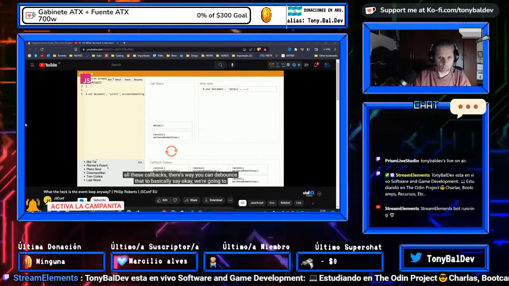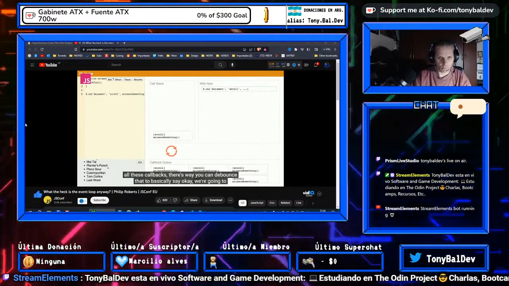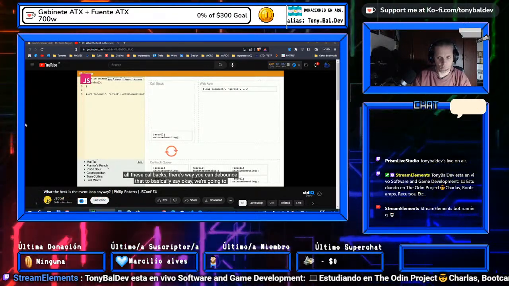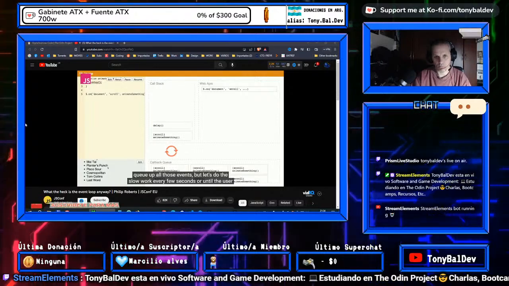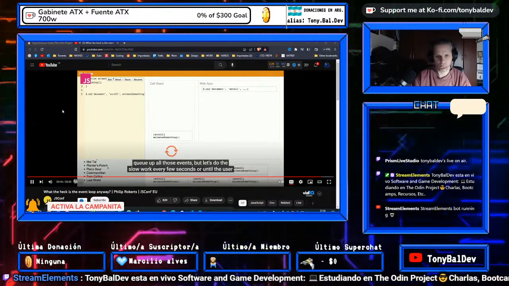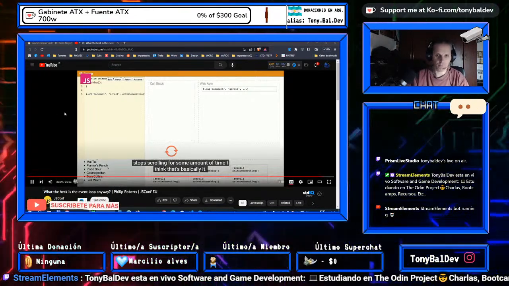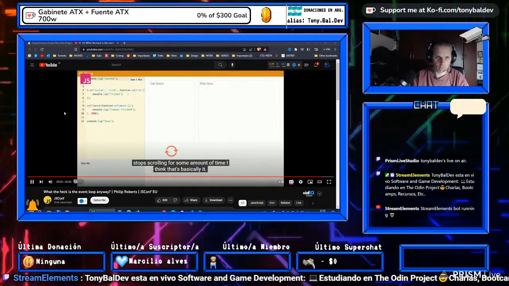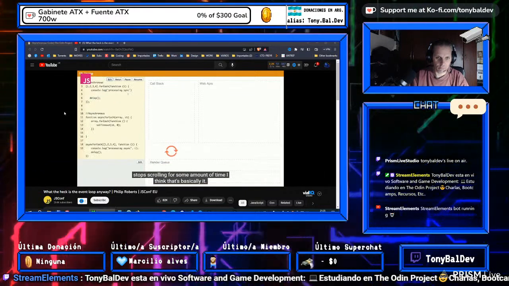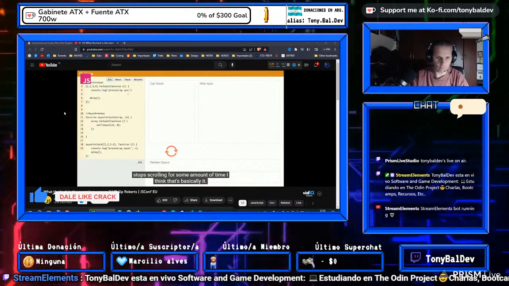So there's ways you can debounce that, to basically say, okay, we're going to queue up all those events, but let's only do the slow work every few seconds, or until the user stops scrolling for some amount of time. Cool. So I think that's basically it.